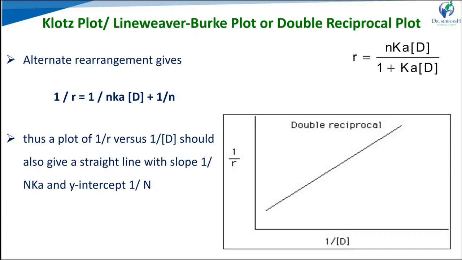The third one is the double reciprocal plot, the Klotz plot. In that case we take the reciprocal of the equation. R is equal to NKD upon 1 plus KD, so we take the reciprocal: 1 upon R is equal to 1 upon NKD plus 1 upon N. Here we plot the graph 1 upon R versus 1 upon D, and we get the slope 1 upon NK and the intercept 1 upon N. So we find the K and N values.